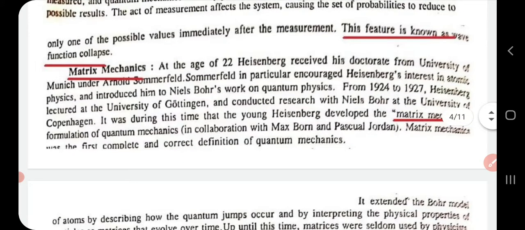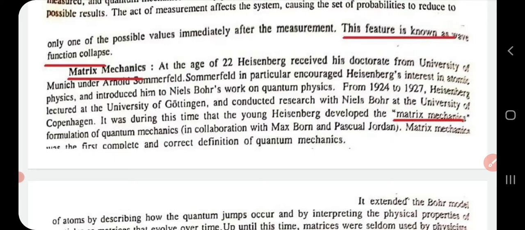Another area of interest was matrix mechanics. At the age of 22, he received his doctorate from the University of Munich, and later he carried out his research work, and it was during this research that he developed matrix mechanics, which is a formulation of quantum mechanics.